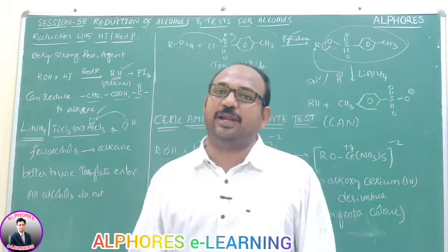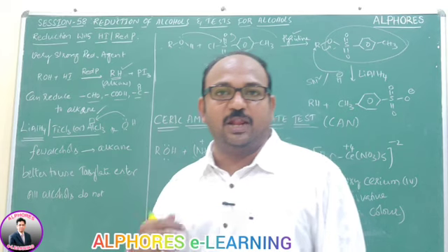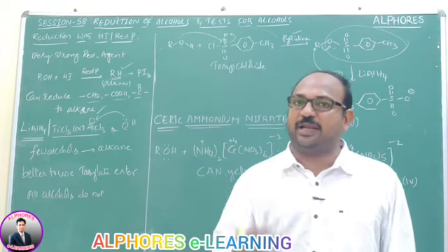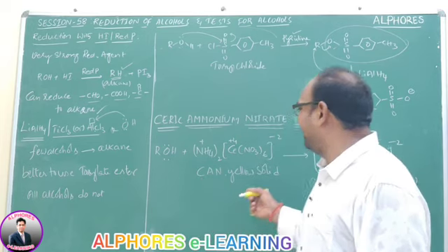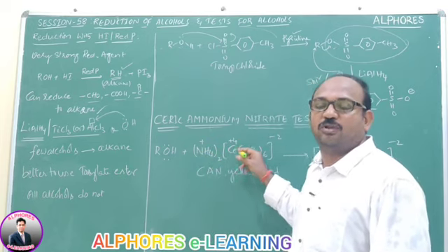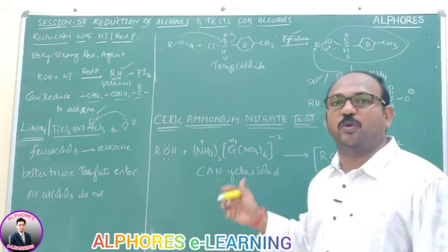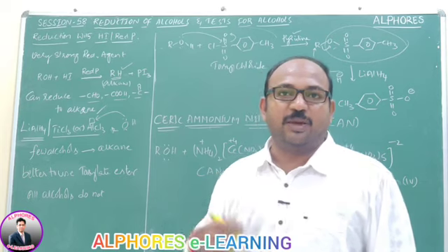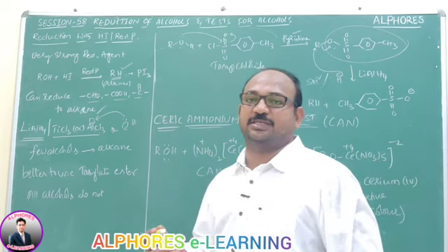In this test, we use yellow colored ceric ammonium nitrate as the reagent. First, let us focus on the ceric ammonium nitrate, (NH4)2[Ce(NO3)6]. This is a complex. The properties of complex compounds are quite different from the remaining salts, as we will learn in coordination complexes.